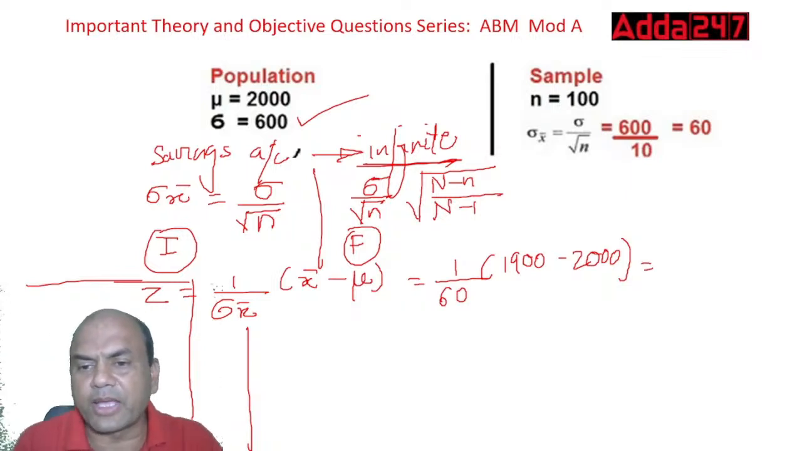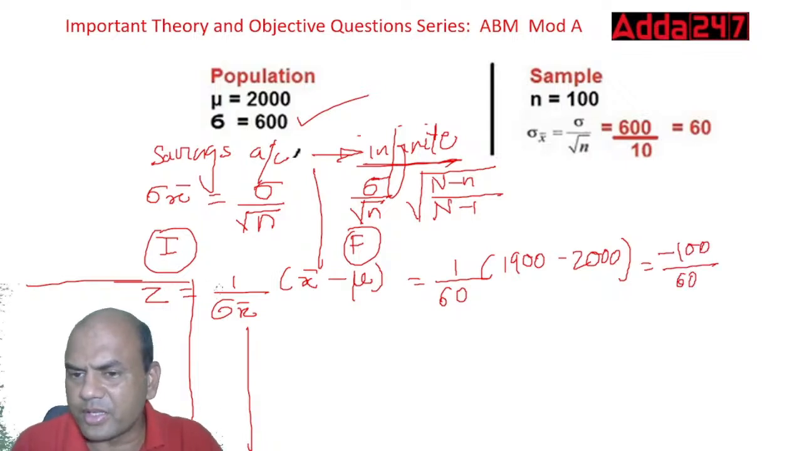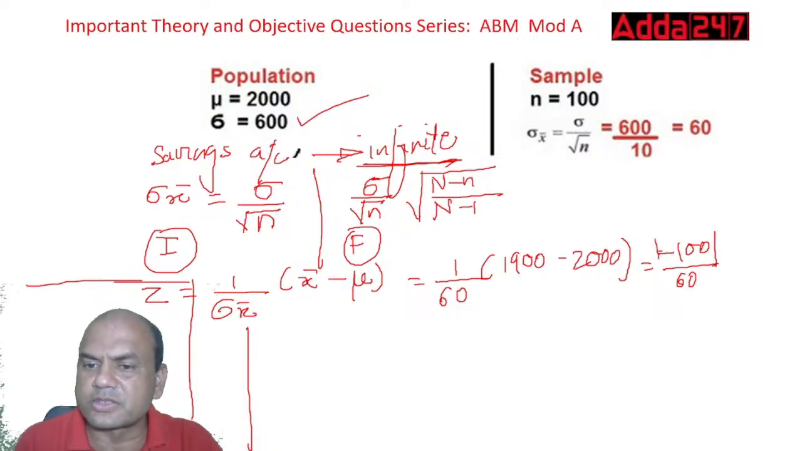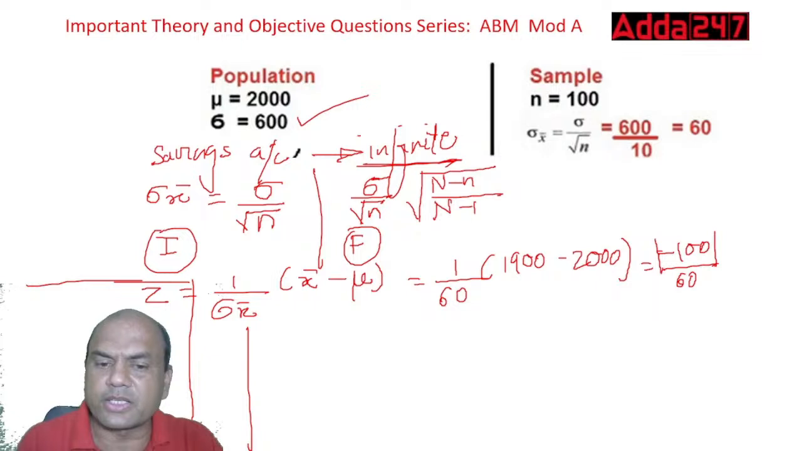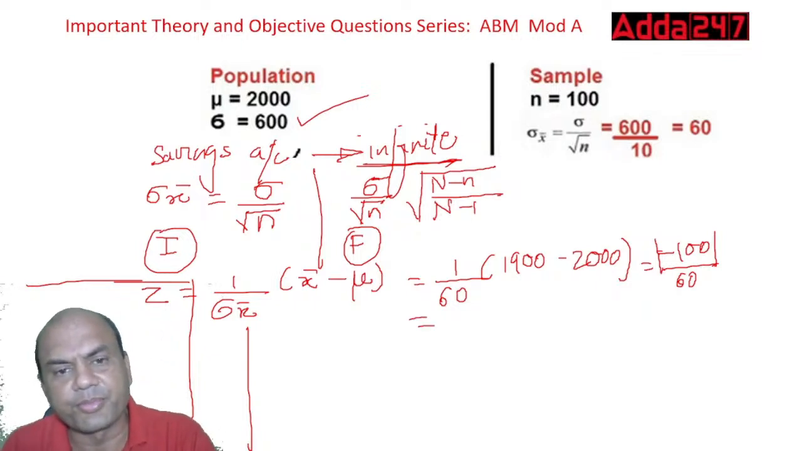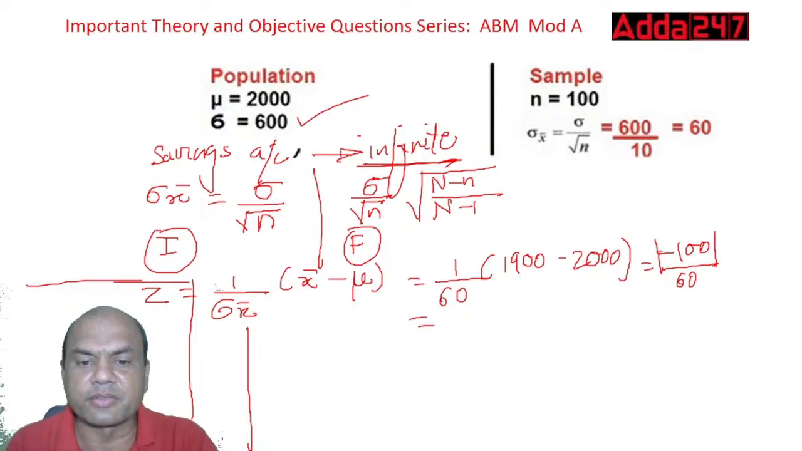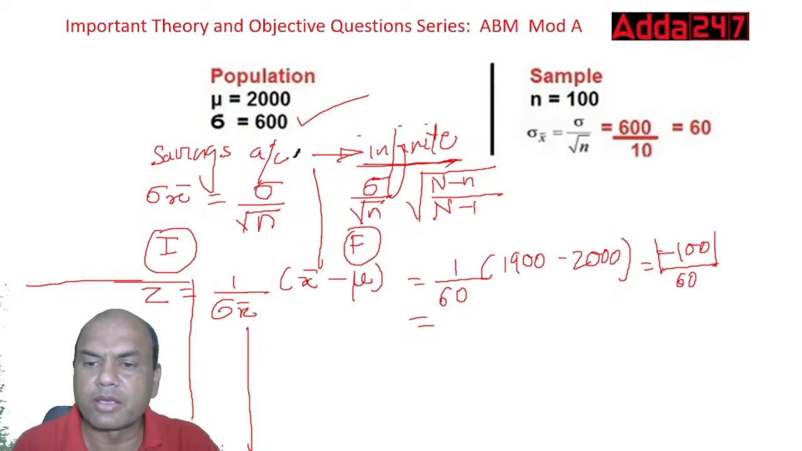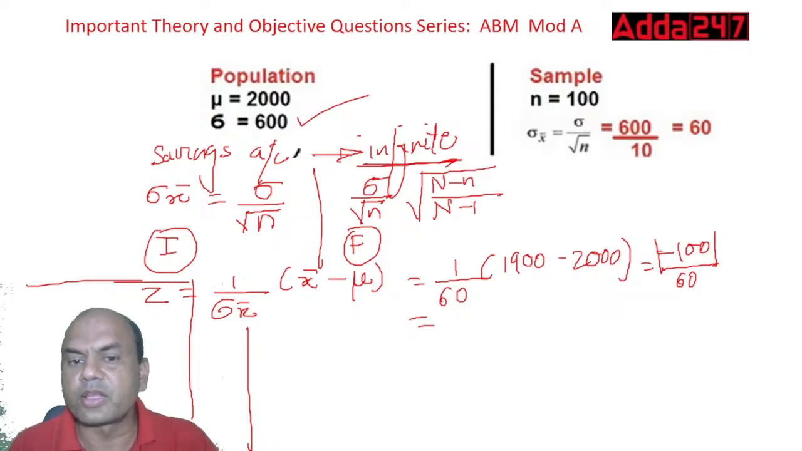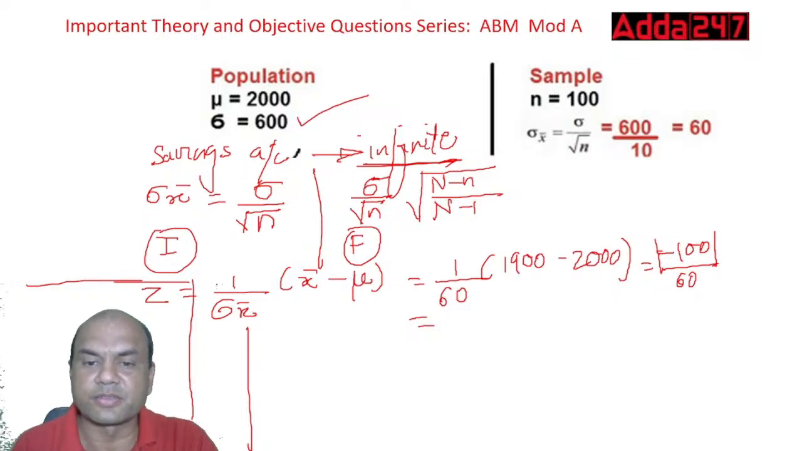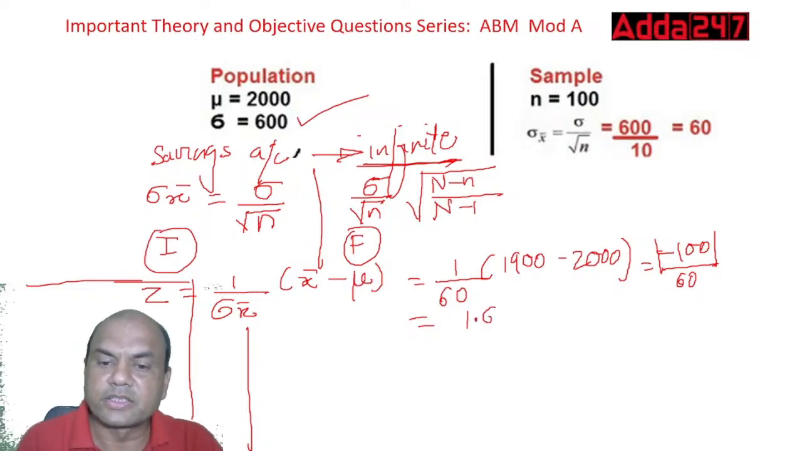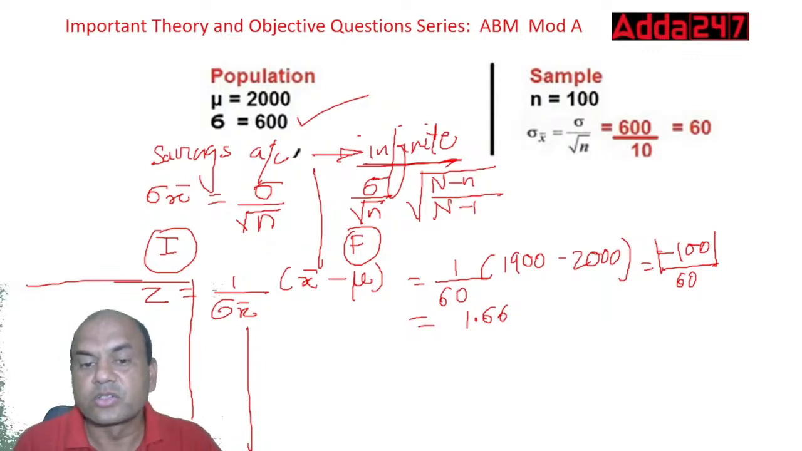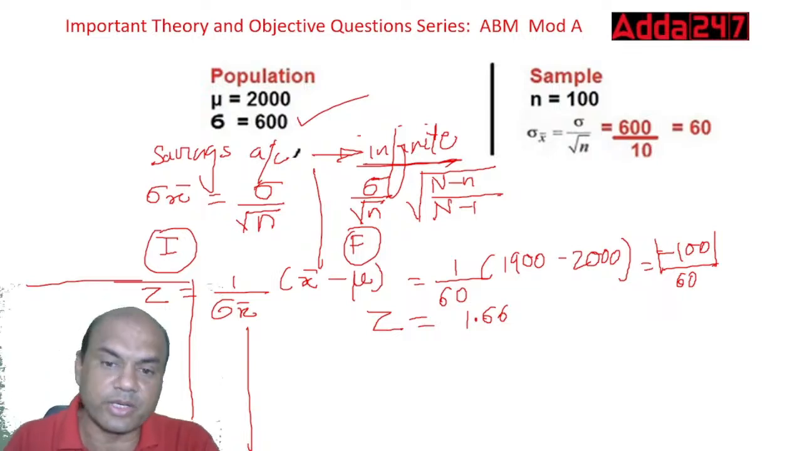So do it. Ignore the signs. Here it is minus 100 upon 60. Minus sign is okay, you will take this as modulus. So it is 100 upon 60. So what is the answer you are getting? 100 divided by 60. The answer which you get is 1.66. So this is the Z you are getting. This is the answer of Z over here.